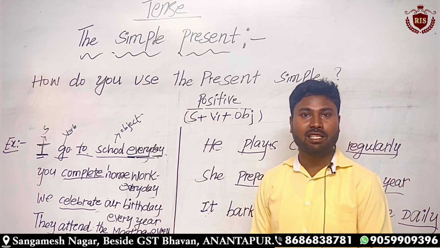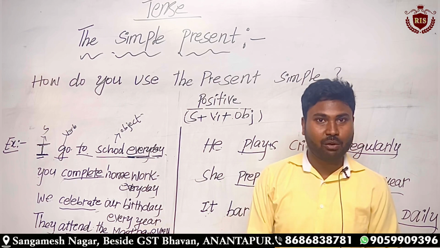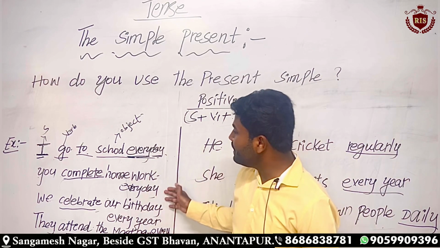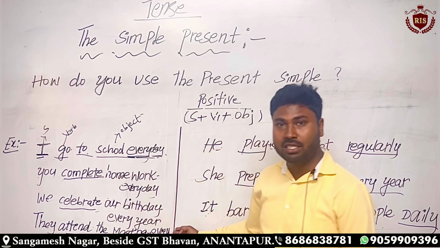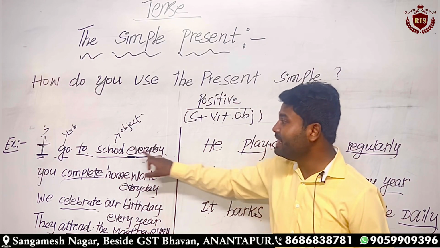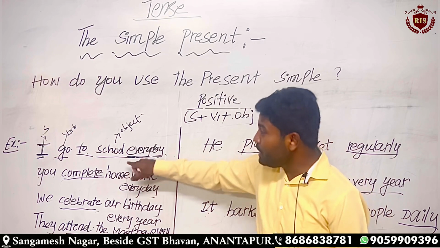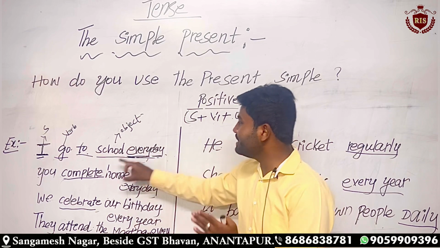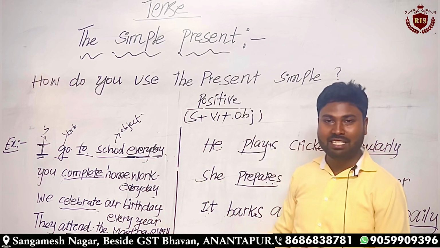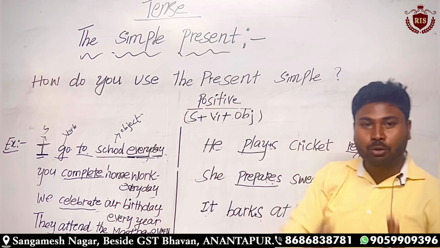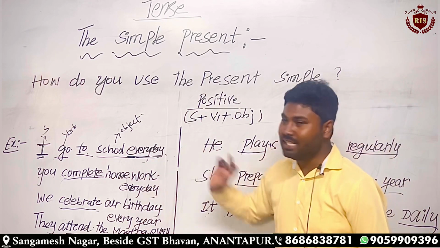These four factors I wrote on the board and explained in our previous video. As per that we have written these keywords. So if you spot these keywords in a sentence, you can easily consider that the sentence is in the present simple. This will be helpful for you to identify the tense.